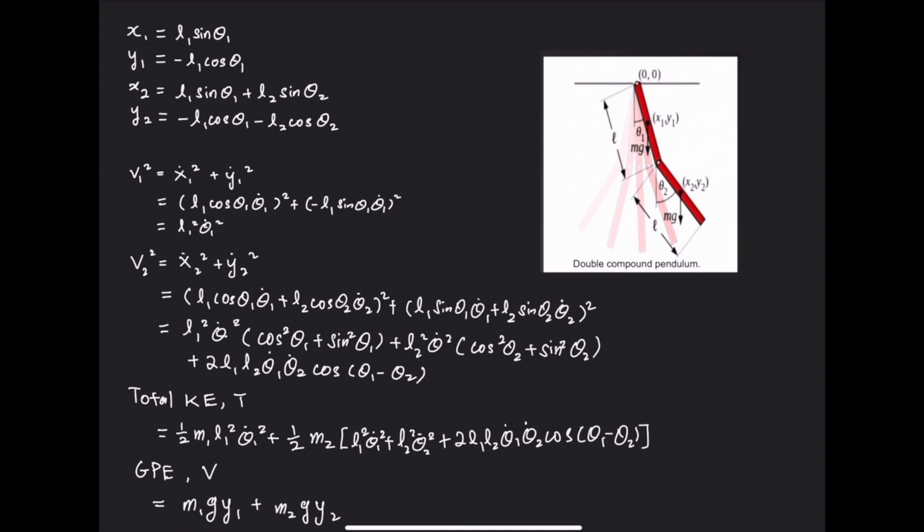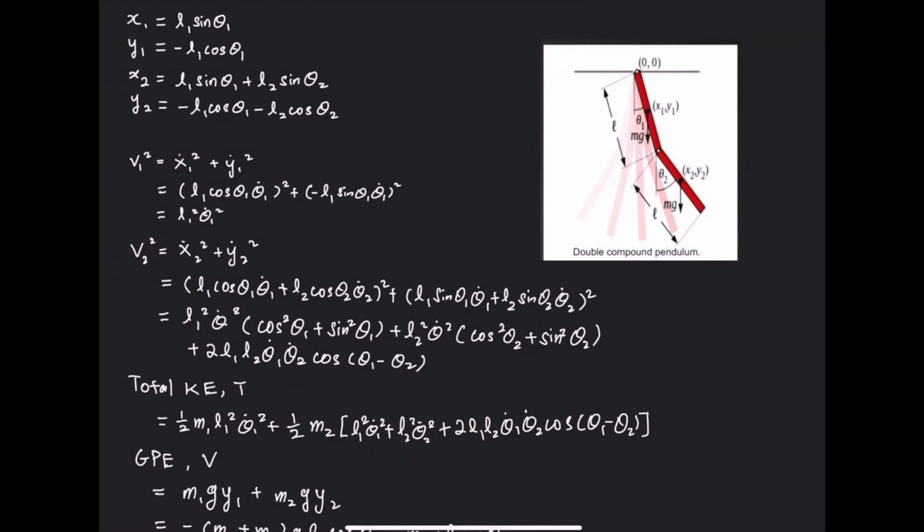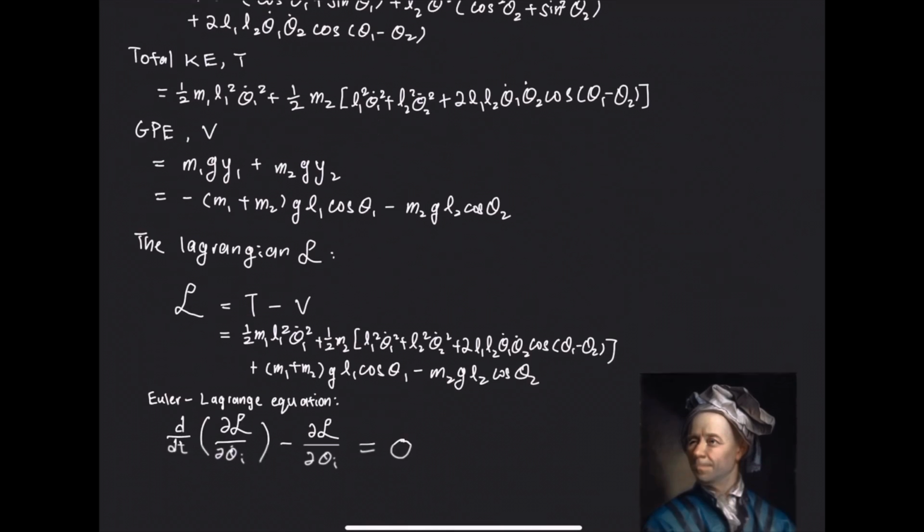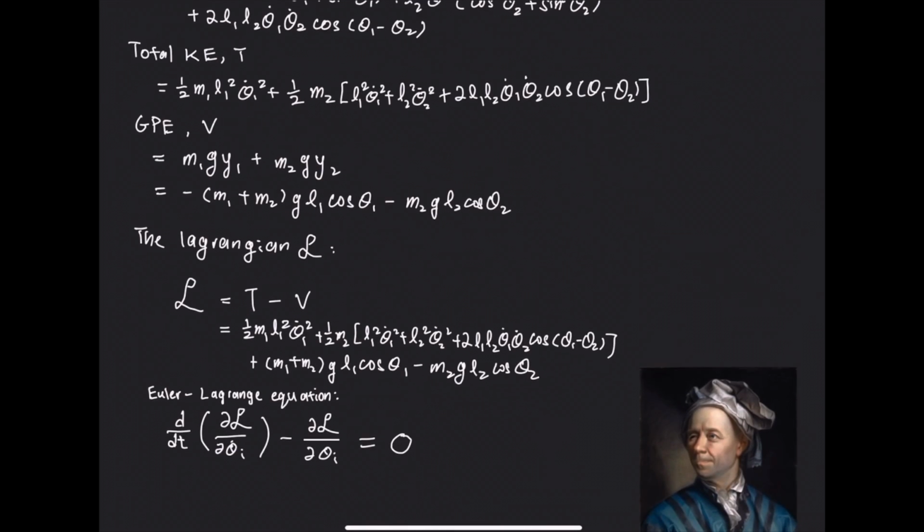From here, we can find the velocity of both the first and the second pendulum by using a bit of differentiation. The derivative of x and y with respect to time will give the velocity, where v1 squared equals x dot 1 squared plus y dot 1 squared. And likewise, v2 squared equals x dot 2 squared plus y dot 2 squared. And if we use the equation for kinetic energy, half mv squared, we will derive the equation for the kinetic energy of the entire system as a whole.